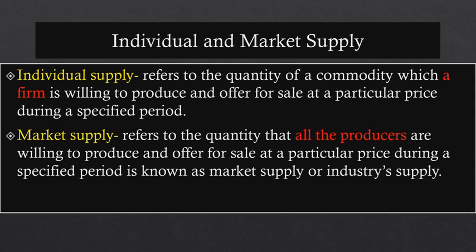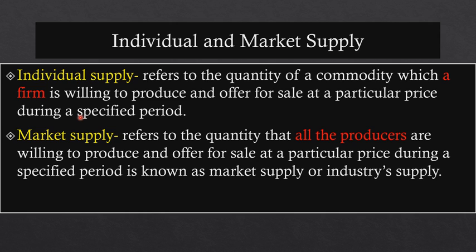Now individual supply refers to the quantity of a commodity which a single producer or one firm is willing to produce and offer for sale at a particular price during a specified period of time. That means when I say individual supply, it means one company or one individual producer. There are so many producers around you, but if one producer is producing a limited or a definite amount of goods and he is offering it in the market at a particular price during that period of time, that is the individual supply.